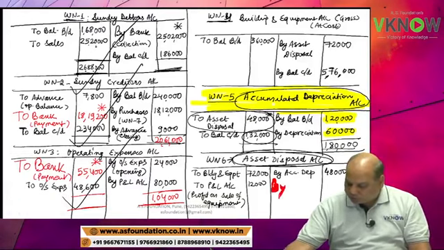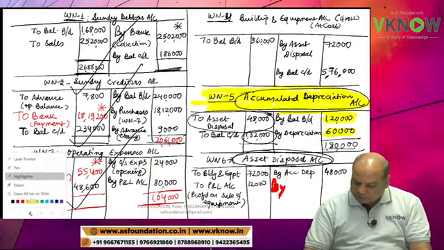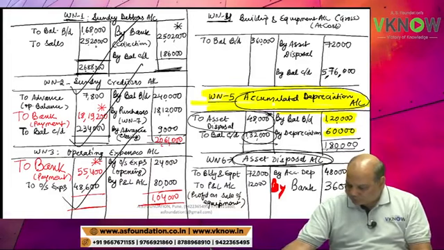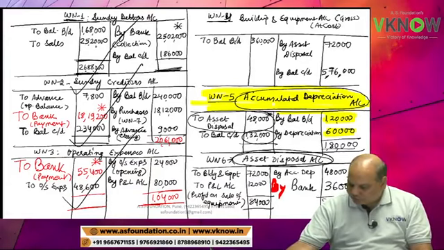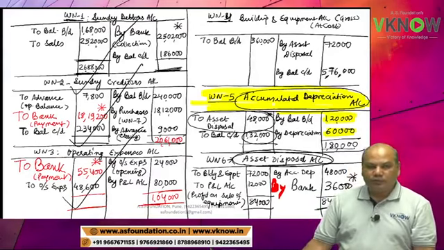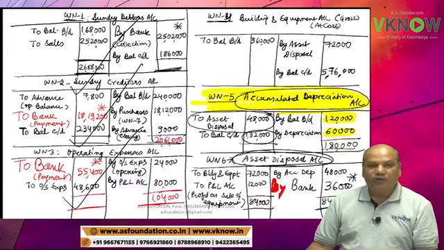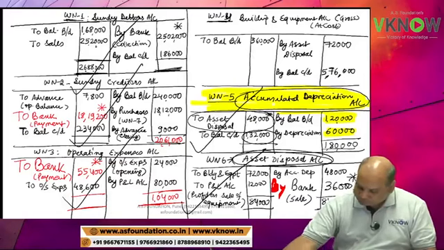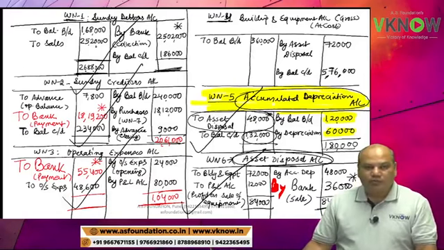Asset disposal account, by bank, balancing figure 36,000. You can cross check. There are two ways you can reach 36,000: WDV 24 plus profit 12, 36,000, or the balancing figure in asset disposal account is 36,000. So this is the sale value of the equipment, 36,000.